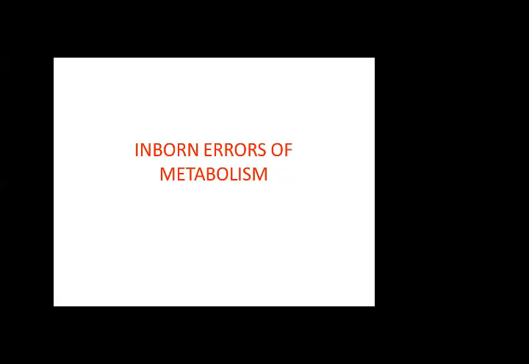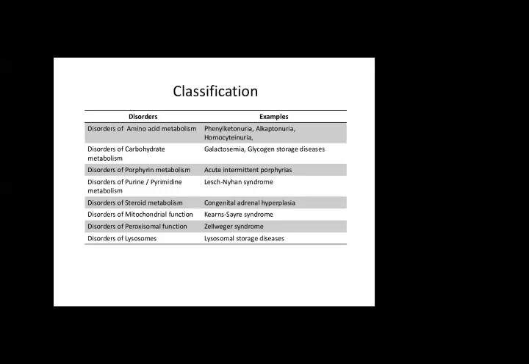Good morning, class. Today we are going to talk about inborn errors of metabolism. So let me define first what the inborn errors of metabolism are. These are errors which are transmitted by the parents to the children, and they are present in the genes, and they are genetically transmitted errors. And some are autosomal dominant, some are recessive, some are in the form of traits.